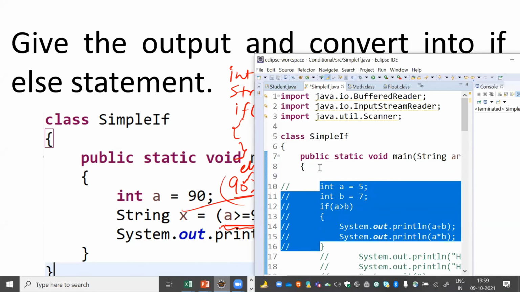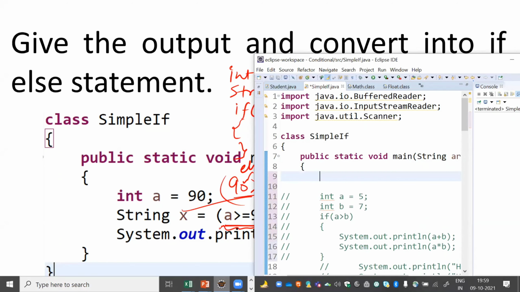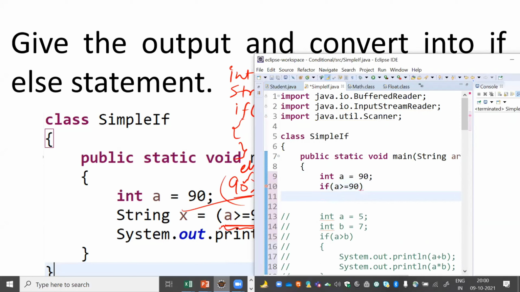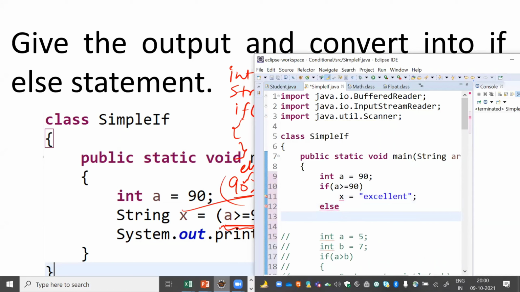I'm making the remaining statement a comment. Let me write the code. So here we can see that the value of a is 90. And we are checking if a is greater than or equal to 90, and we can directly write x equal to "excellent", and else x equal to "first". In double quotes, we have to write it.